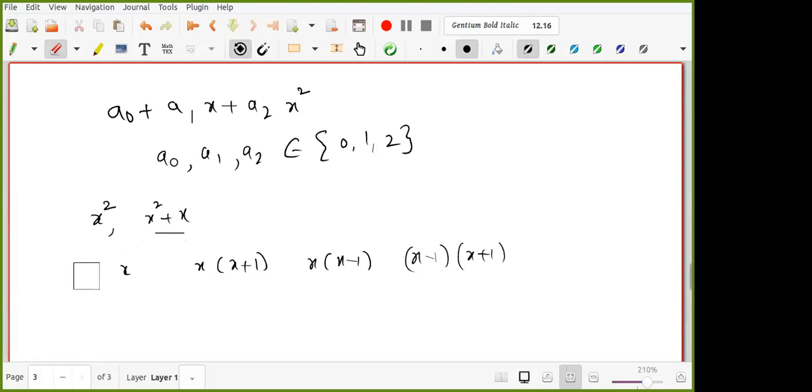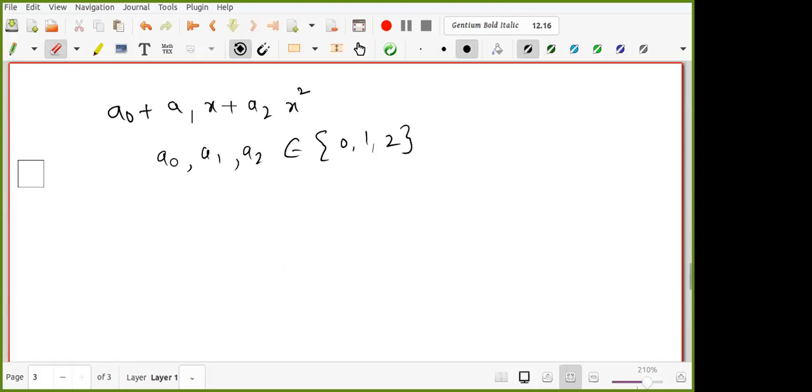Now, out of these, how many are irreducible? That is the goal. I'll repeat: you already know the linear factors, x plus 1 and x minus 1. If I multiply any two of them, I will get a reducible polynomial.